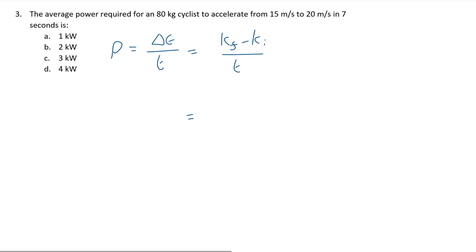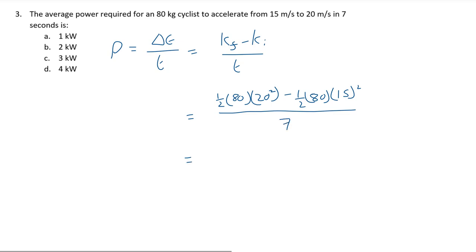We therefore have that power is equal to the final kinetic energy, which is equal to a half times the mass of the cyclist, which is 80 kilograms, multiplied by the final velocity squared, which is 20 squared, minus the initial kinetic energy, which is again a half multiplied by the same mass multiplied by the initial velocity squared, that is 15 squared, divided by the time it took to go from the initial velocity to the final velocity, which we are told is 7 seconds. Therefore, we know everything on the right-hand side.